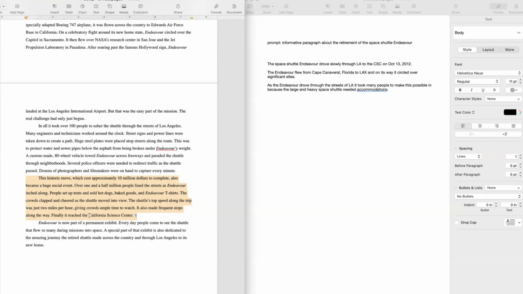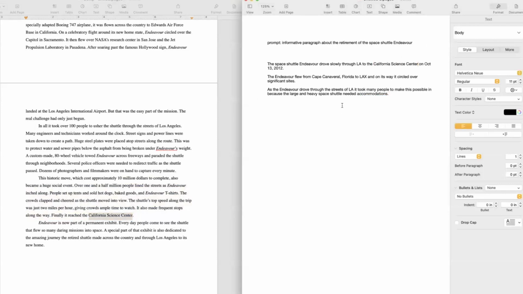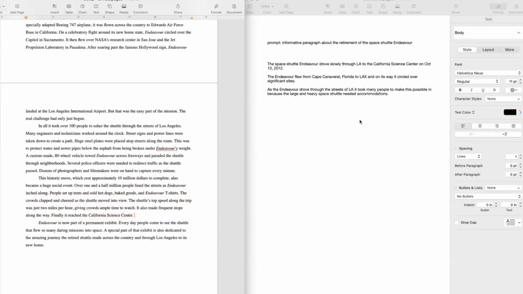And we're going to write it out as California Science Center instead of CSC. If you buy something there, that's what it shows up on your credit card, CSC. But I don't think people call it the CSC. Okay. So we can say for this, they're saying it was a big event. A lot of people went to see it. It stopped and they were selling hot dogs and t-shirts.